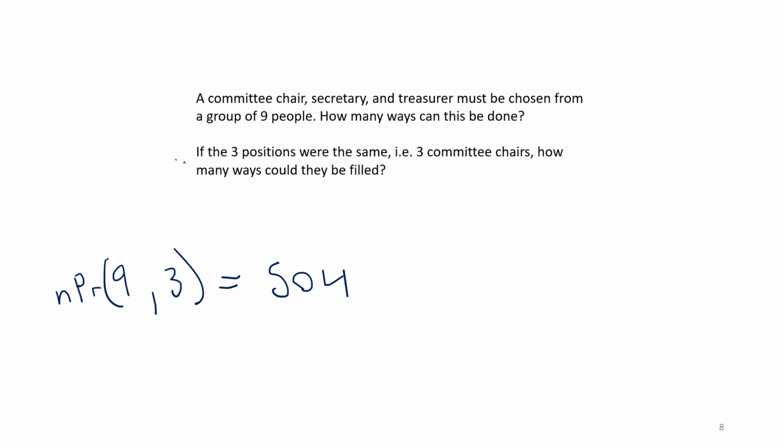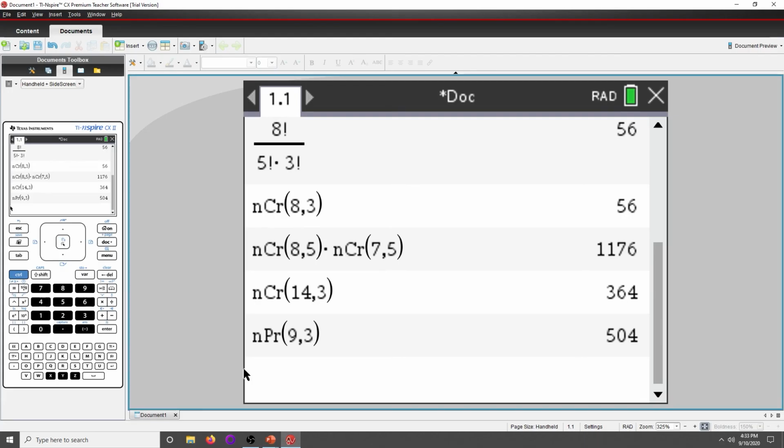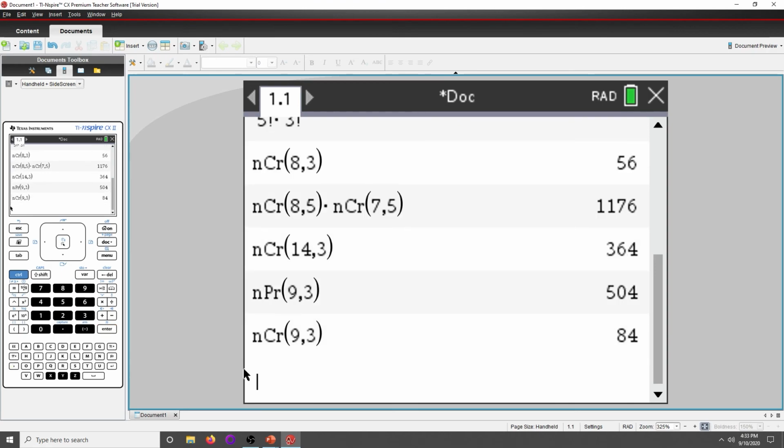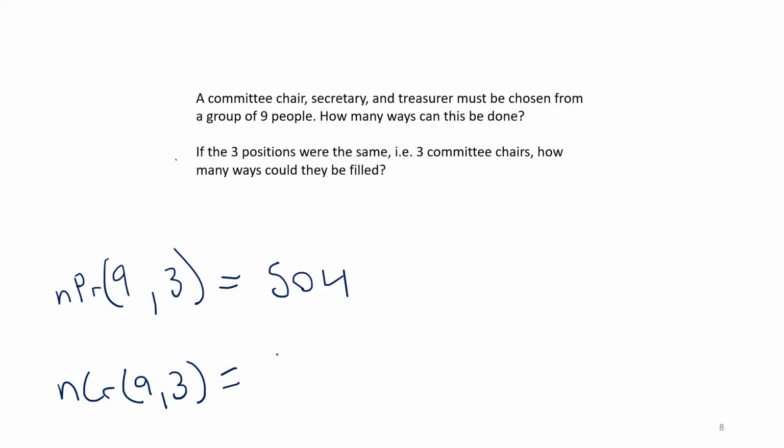Now, if they were just choosing 3 people for the same kind of position, I put committee chairs, but it could be like 3 people have to go pick up hot dogs. It doesn't matter in which order they are chosen. It changes to this. And there's only 84 different combinations of people. So that number is much smaller, even though it's almost the exact same problem and looks almost the same as far as you will be dealing with it.